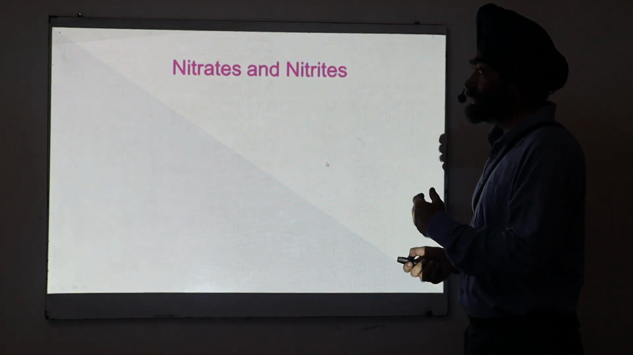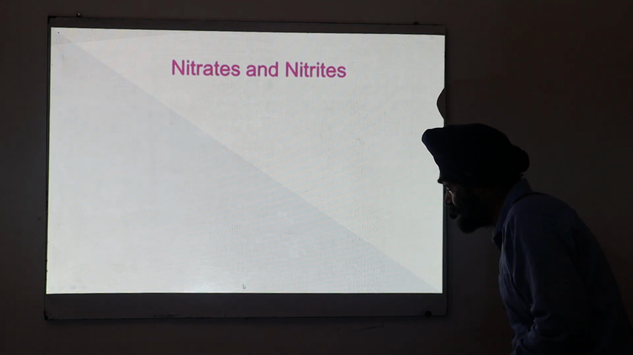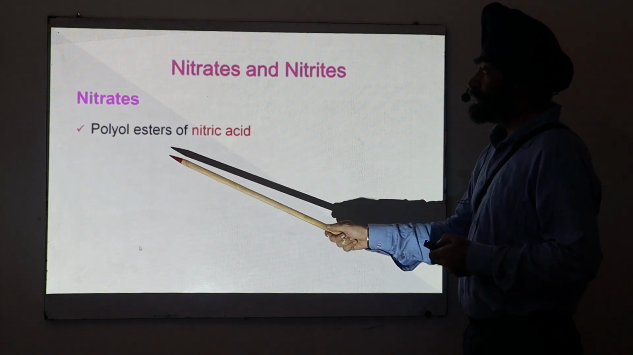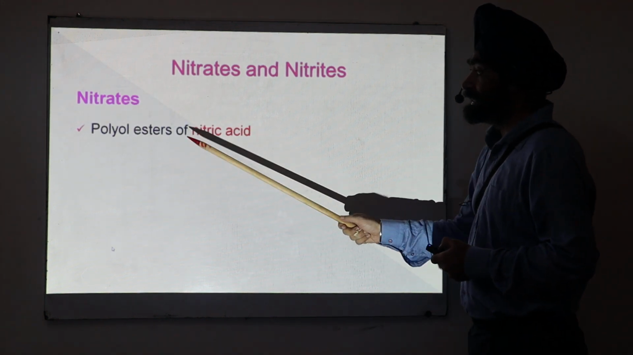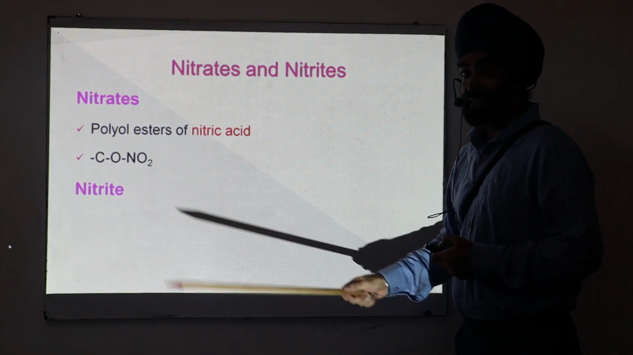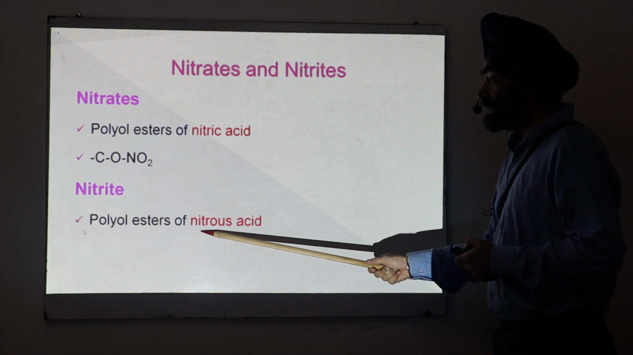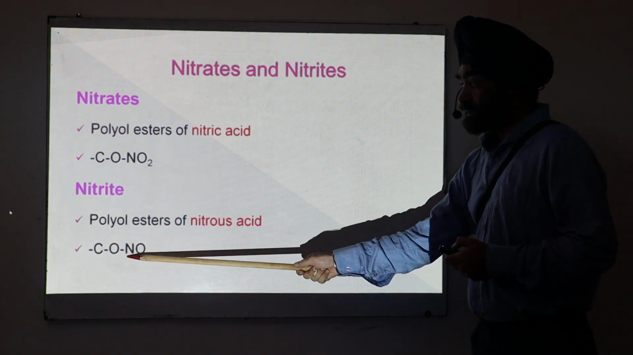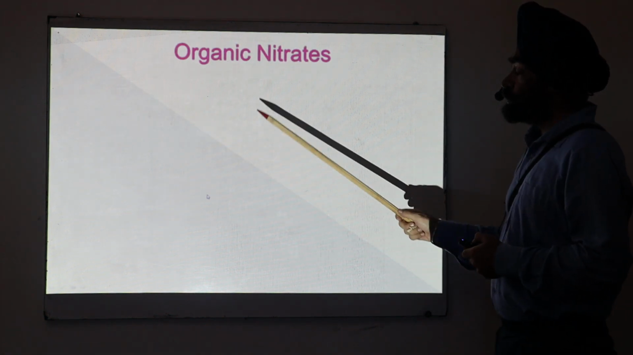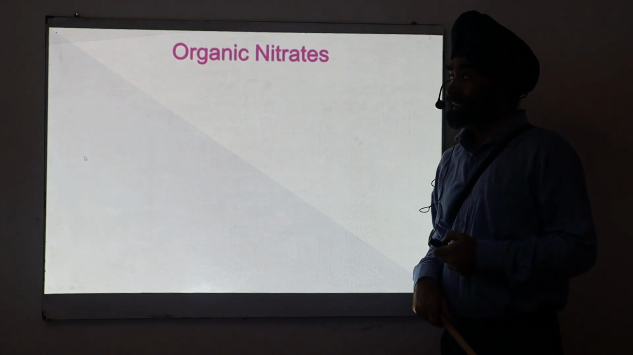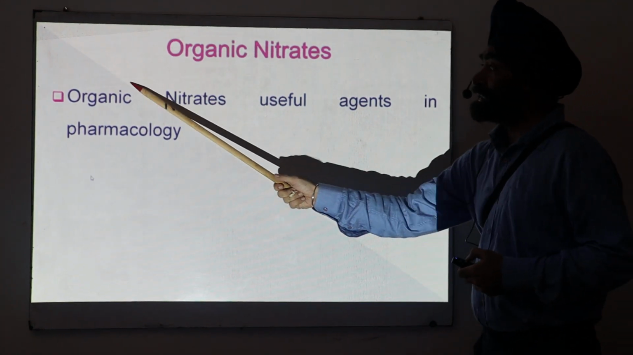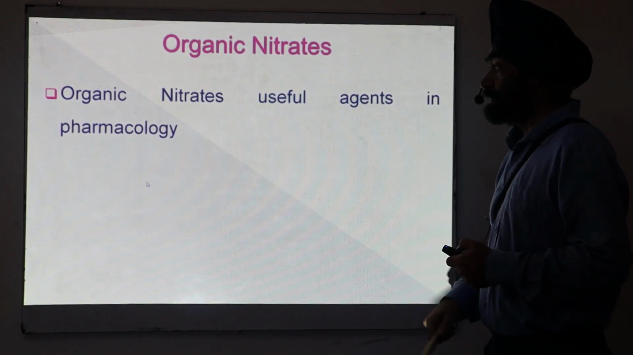First of all, I will discuss what is nitrate and what is nitrite. When we say nitrates, these are the esters of nitric acid. That means this kind of a structure. But when we say nitrite, these are the esters of nitrous acid, this kind of a structure. But we will discuss the nitrates. We also use the term organic nitrates. I will discuss in this lecture that these nitrates are very useful agents in pharmacology.